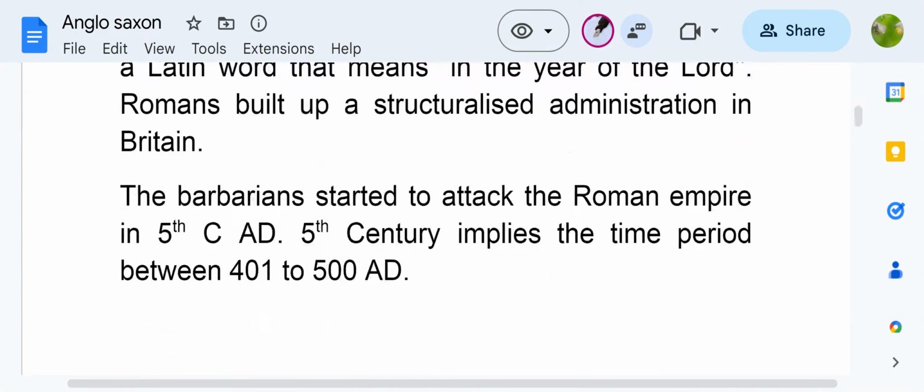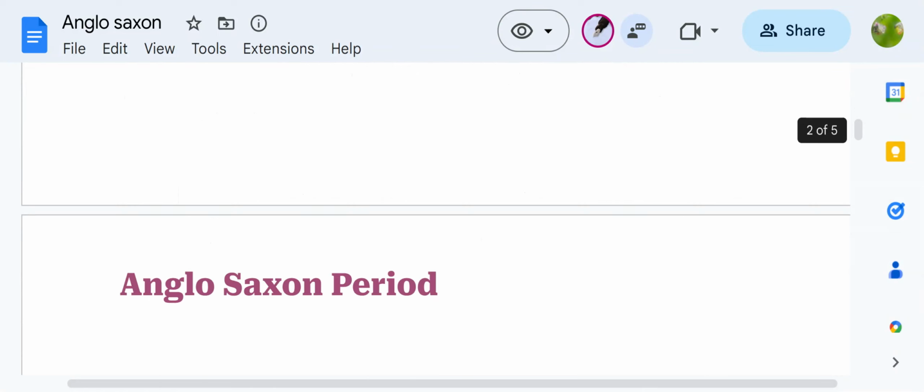Now, barbarians. Who are barbarians? We are going to talk about it. Before that, take this note again. The 5th century implies the time period between 401 to 500 AD. So century means a 100 year span. All right. So 401 to 500 AD, this time period is known as the 5th century.